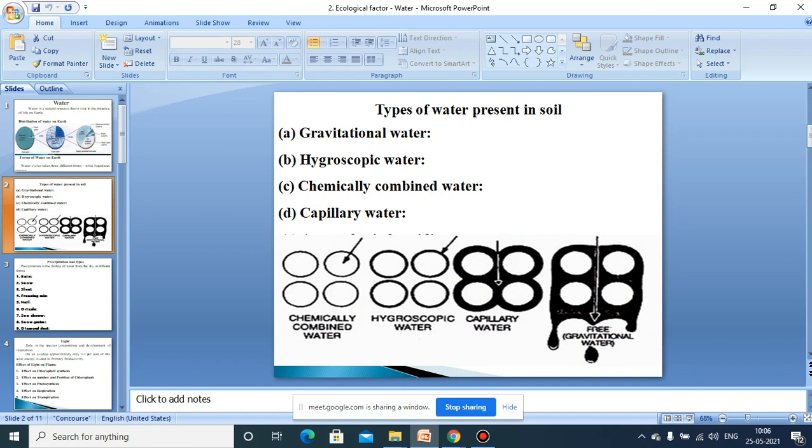There is a space, an angular space, which is always present between the soil particles. In this diagram, you can see soil particles drawn, and there will be space in between these soil particles. This means the soil particles are not closely packed.